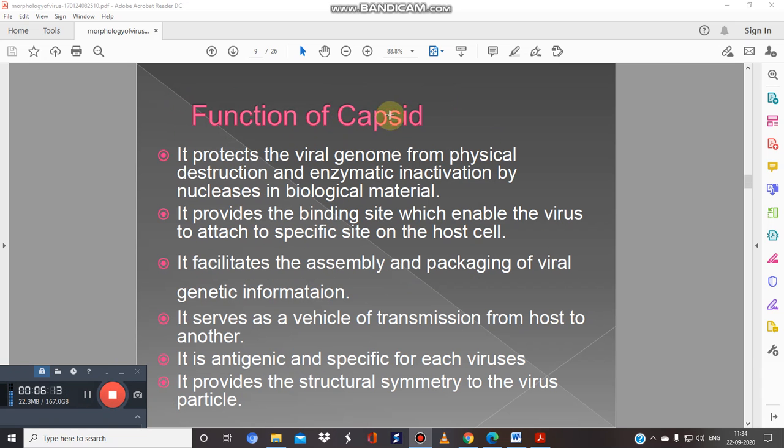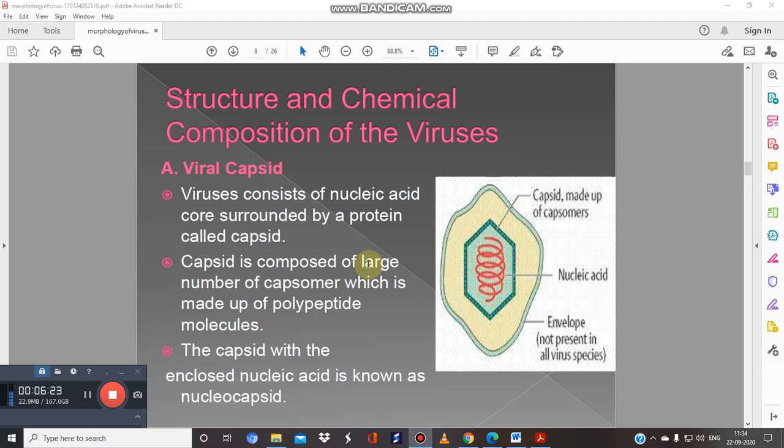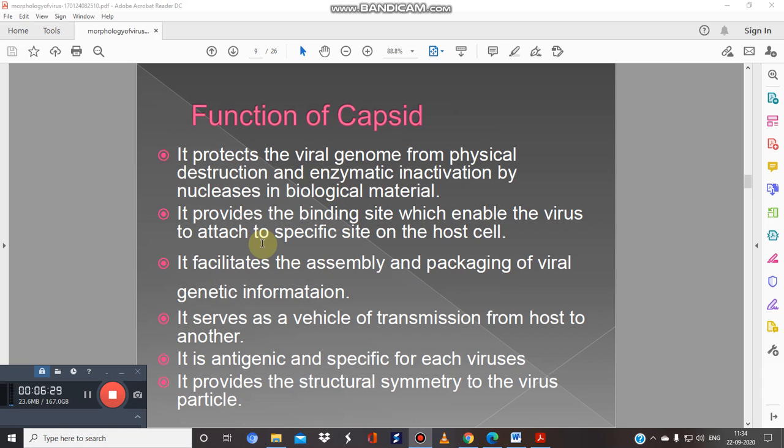So let's talk about the main function of the capsid. It protects the viral genome from physical destruction and enzymatic inactivation by nucleases in biological material. So basically, what is the function of the capsid? This will protect the nucleic acid of the virus.